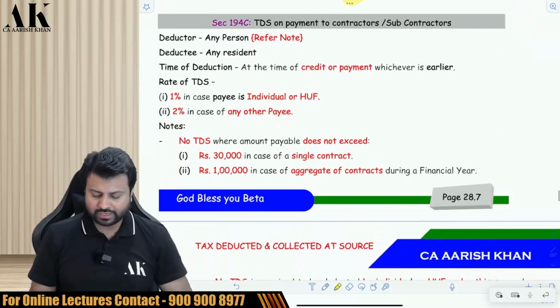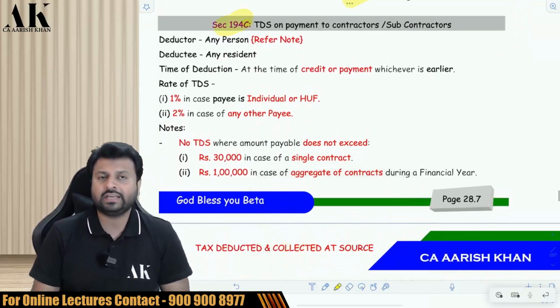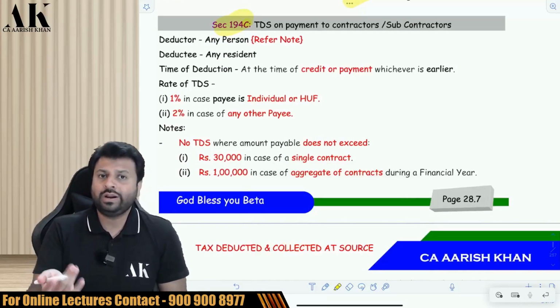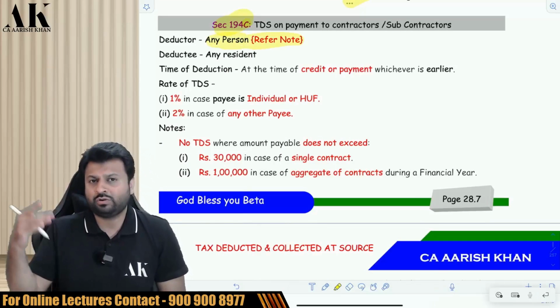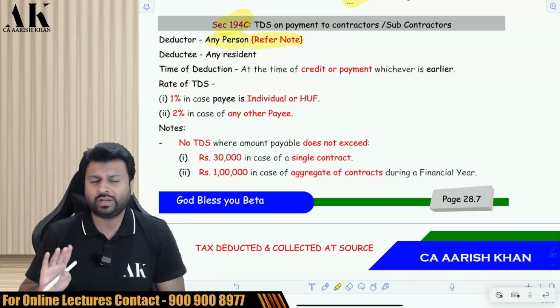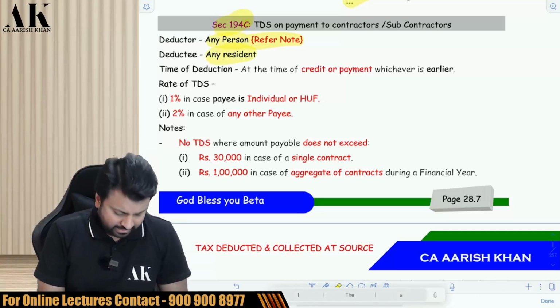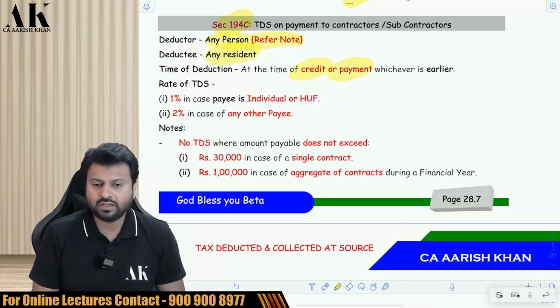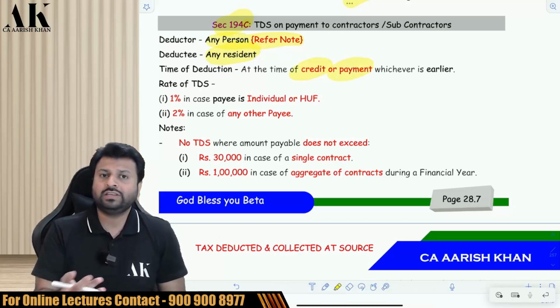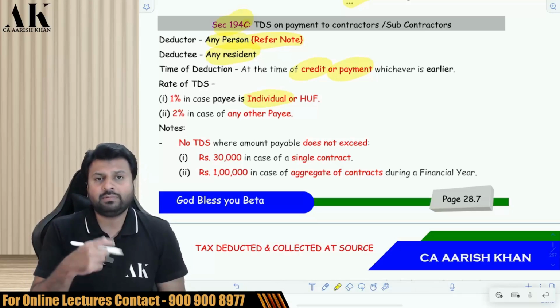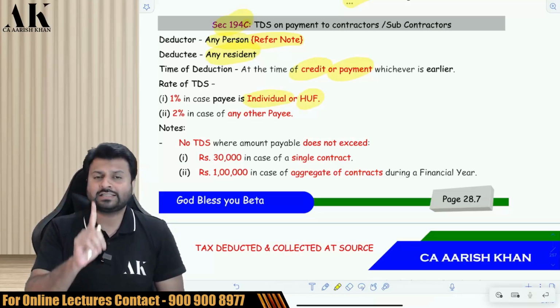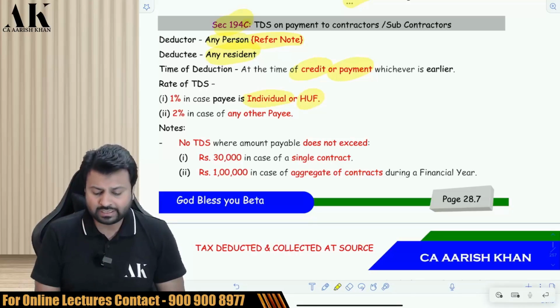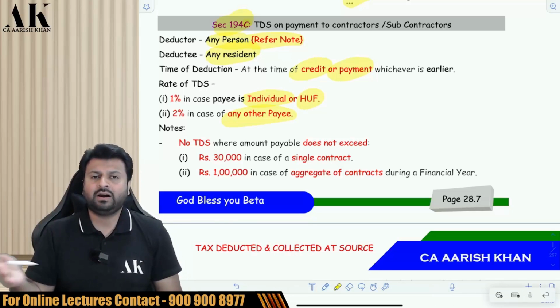Okay. Now coming to the next section, 194C, which talks about TDS on contract or subcontract. Who will deduct TDS? Again, any person, refer to the note. What is that note? That also came in 194A. We'll talk about that in some time. The deductee is resident. And when will the TDS be deducted? TDS will be deducted at the time of credit or at the time of payment, whichever is earlier. Now here there are two rates. In case you are making the payment to individual or HUF, then you have to deduct TDS at the rate of 1%. And in case you are making the payment to others like company, LLP, firm, then 2%.